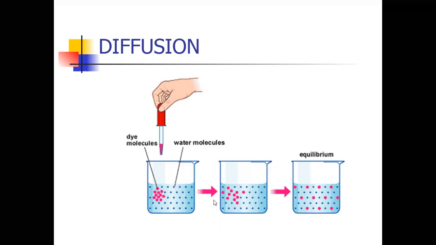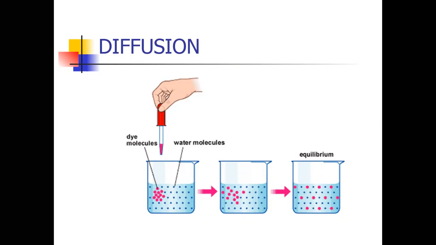The water is in low concentration here, and the dye molecules are in high concentration. They easily spread through the whole beaker. Finally, after a few minutes, we can observe the whole beaker containing colored water, by the mechanism of diffusion.